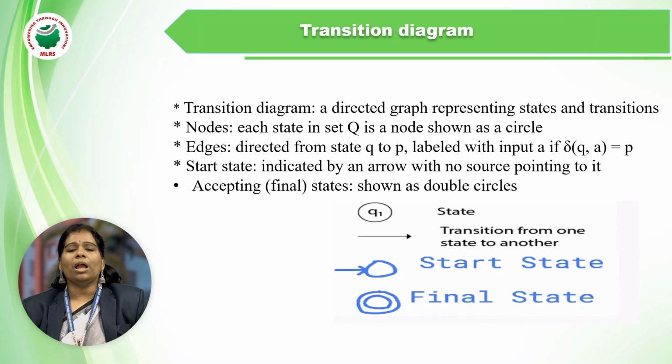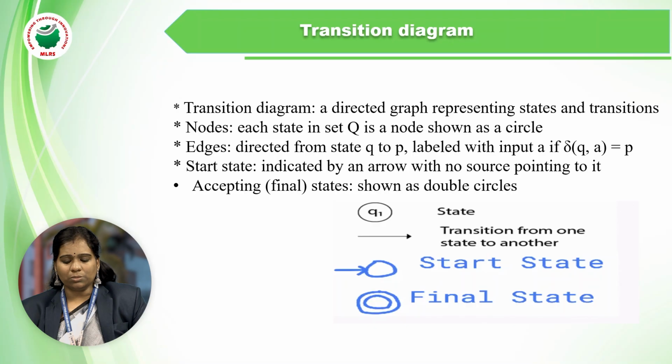Already I said we use four things to construct any graph: state, transition function, initial state and final state. The transition diagram is represented with states and transition arrows.